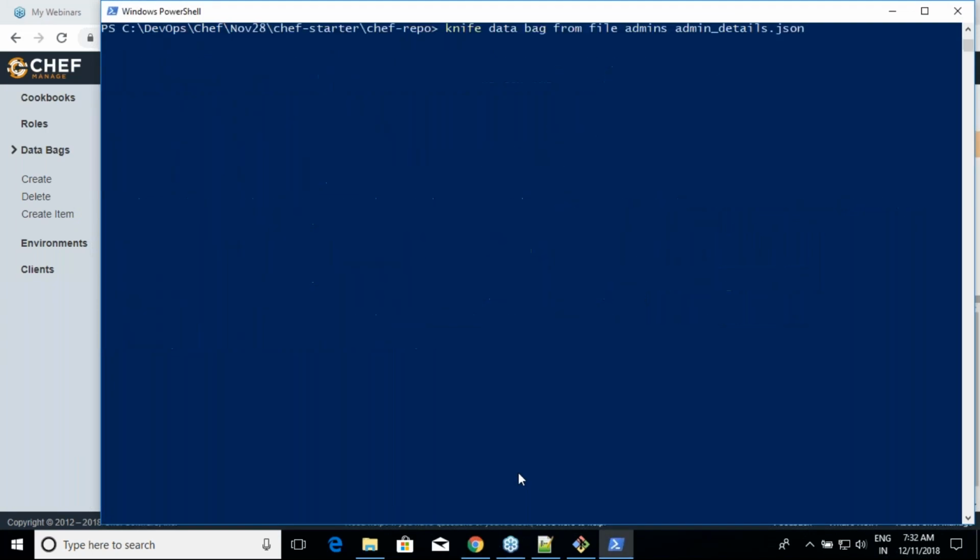I'll just make this change. Data bag from file, and I will say secret, or the password secret, whatever I'm setting to this, I'll call it as. So this is my secret string for encrypting it.